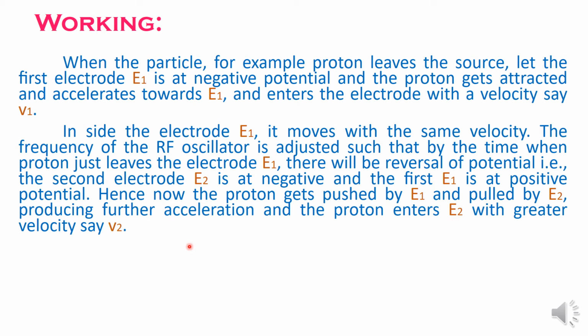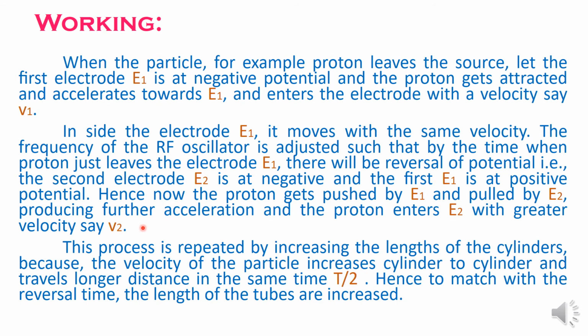Let us say the new velocity acquired by the proton is v2. Now this process is repeated. That means whenever the proton enters the gap, it is moving in the electric field, it acquires additional energy and therefore it moves with a greater velocity.